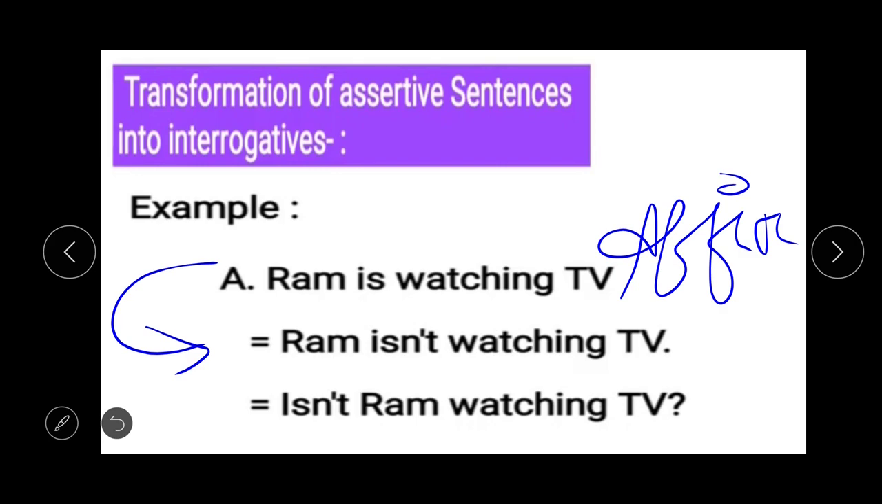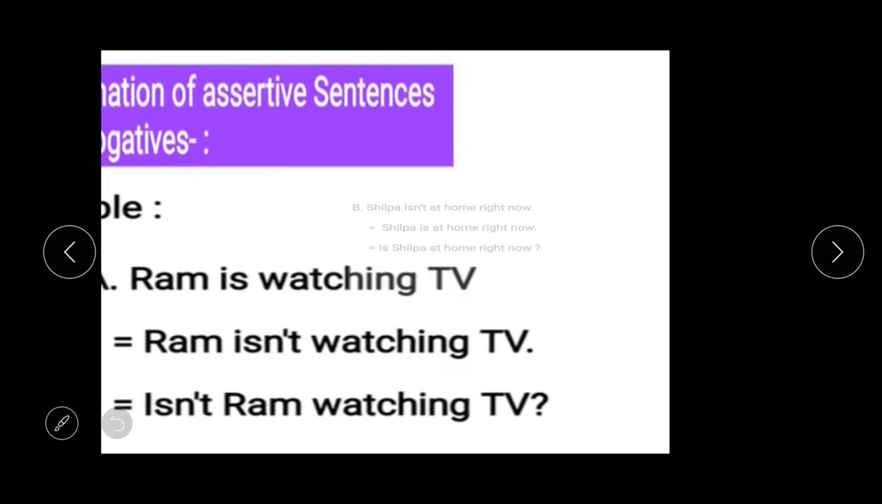And after that you have to put this is not, means the main verb, you have to take it to the initial position of the sentence. Now your answer has become, isn't Ram watching TV? And at last the question mark. In this form you can change an assertive sentence into an interrogative sentence.